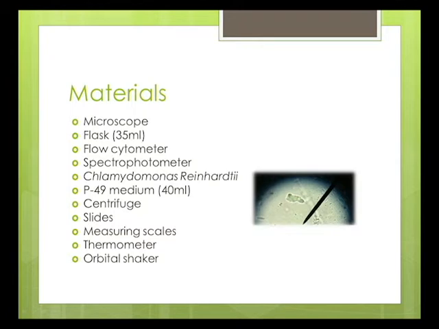Some of the materials we used are a microscope, which you can see a picture of our Chlamydomonas reinhardtii culture in the bottom right, and the 35 milliliter flask, which you can see in the top right, with our control, our N1 representing the 1/2 dilution, and our N2 representing the 2/3 dilution. We also used a flow cytometer, which you could have seen on previous slides, to represent our data, our spectrophotometer, the Chlamydomonas reinhardtii cultures, of course, and P49 medium. We used approximately 40 milliliters of that. We also used a centrifuge to conduct some of our DNA sampling. We used slides, measuring scales, a thermometer, and an orbital shaker to conduct all of our experiments.